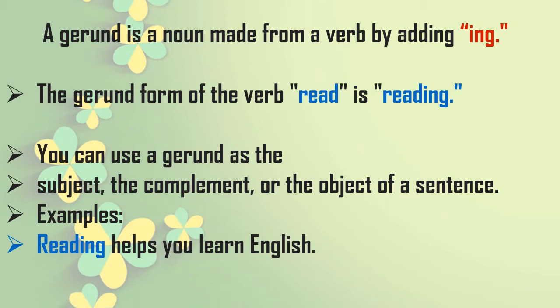See, we have seen here the gerund form of the verb read is reading and it has come in the beginning of the sentence with ing as its tail. So, reading helps you learn English. Here, reading is the subject of the sentence. So, here we have seen that the gerund can be used as the subject of the sentence.